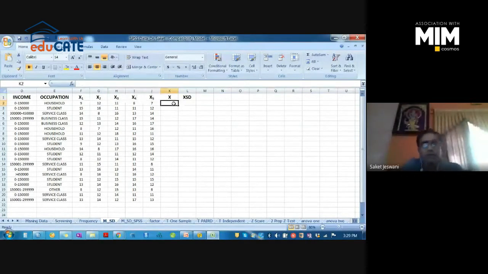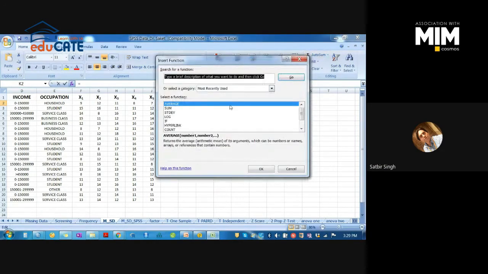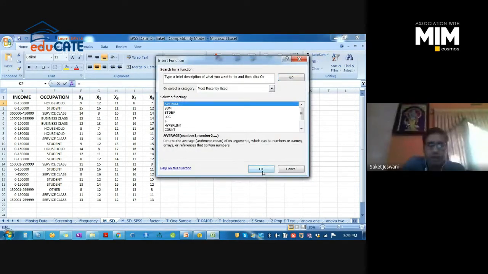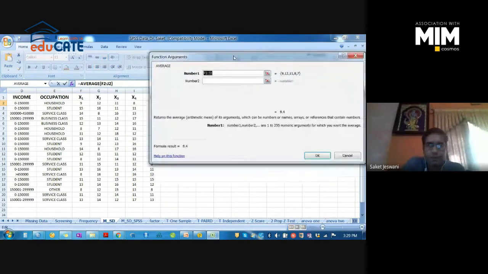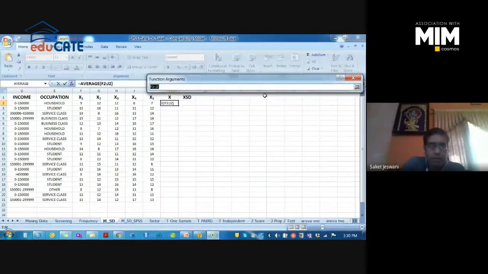So you have to click in the first cell. Put your cursor in the first cell. Go to AutoSum, drop down the AutoSum, click on more functions. Select average and click OK. Then click this particular button and select all the variables like this.